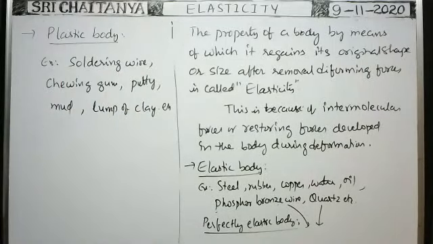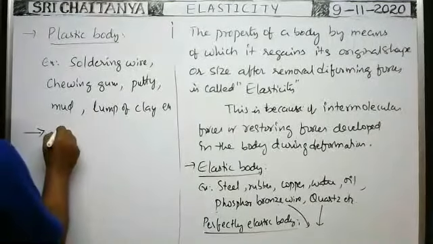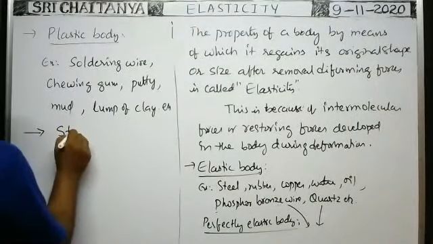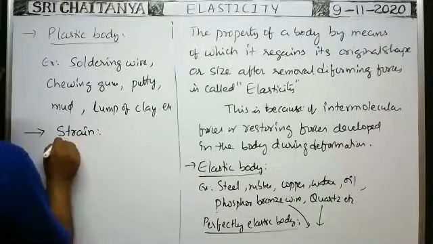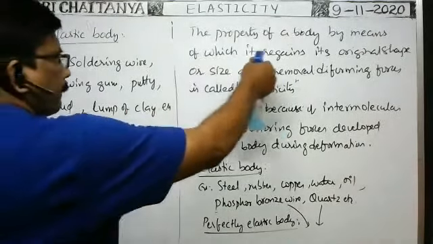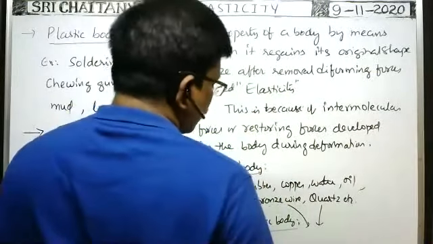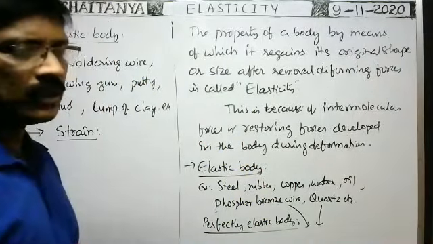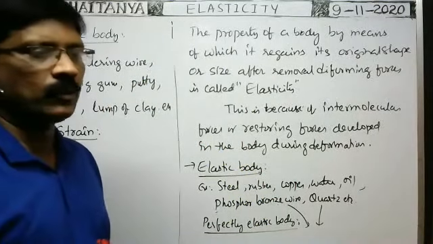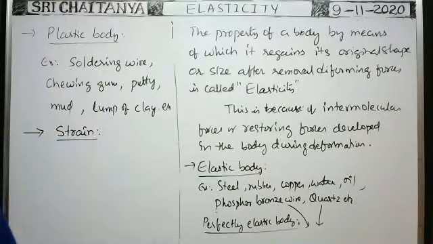Okay, so next, strain. Deforming forces means external forces acting on a body, due to which the shape or size of the body undergoes changes.